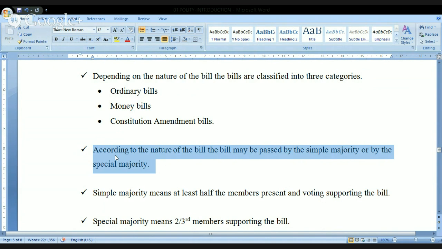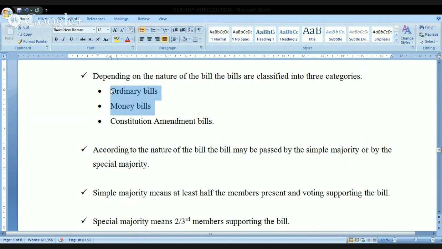Simple majority or special majority? Before going further, let me tell you just one point here. The constitution is saying that if ordinary bills and money bills are passed with a simple majority, that is enough. But when it comes to constitution amendment bills, they must be passed by a special majority.